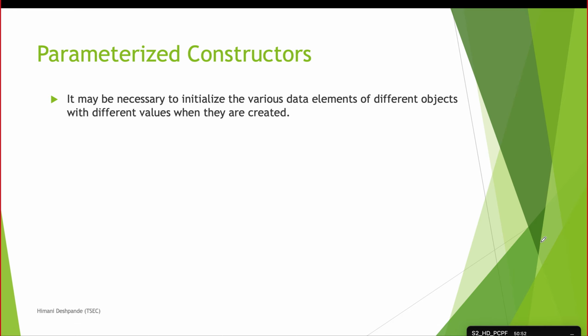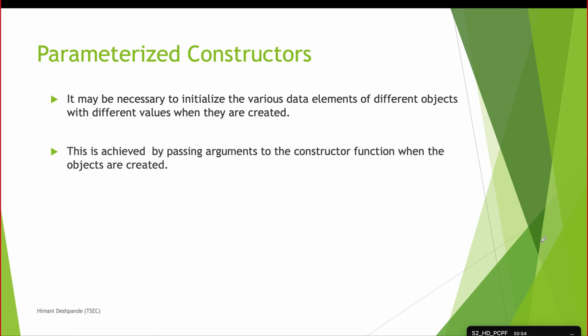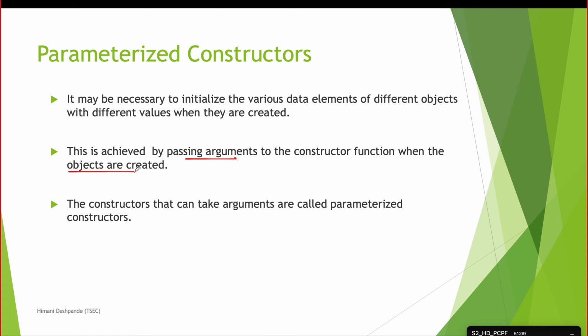That is when we use parameterized constructors. This is achieved by passing arguments to the constructor function while creating the object. Constructors that can take arguments are called parameterized constructors.